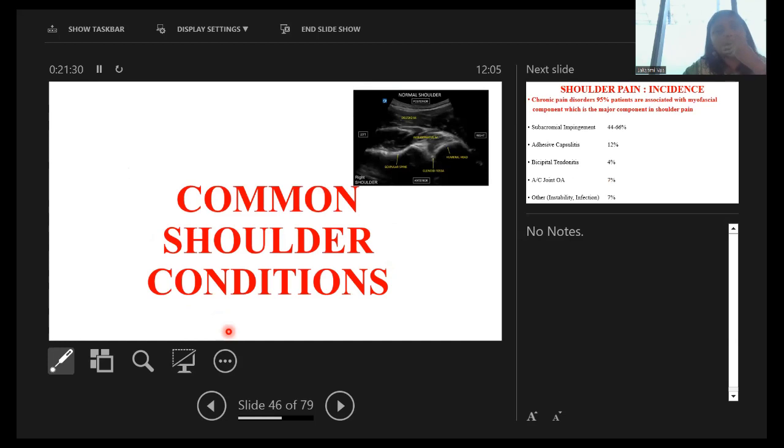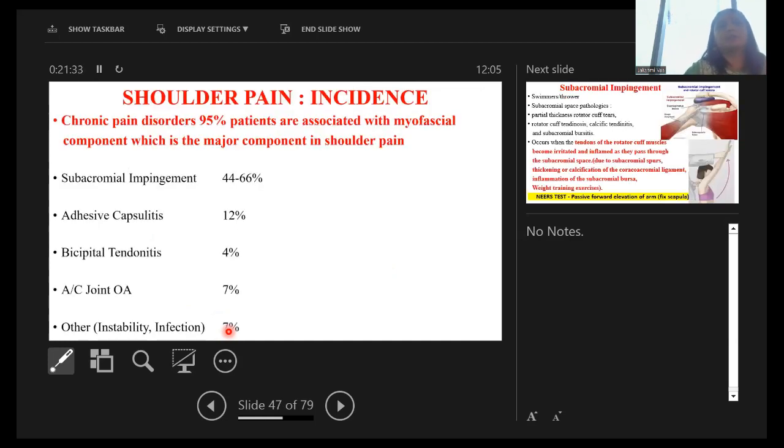Now we will come to the common shoulder conditions. As we all know, 95% of chronic pain disorder patients are associated with a myofascial component, which is the major component in shoulder pain also. So subacromial impingement is the commonest pathology we are dealing with, at 44.66%, adhesive capsulitis 12%, bicipital tendinitis 4%, AC joint osteoarthritis 7%, and others,